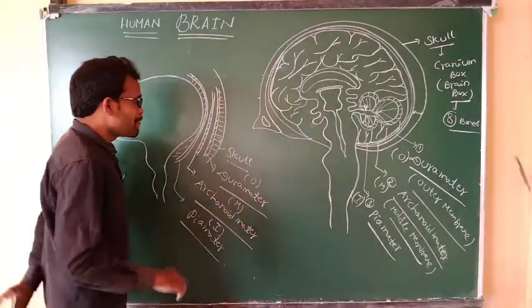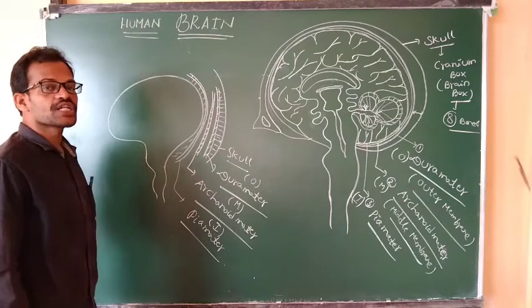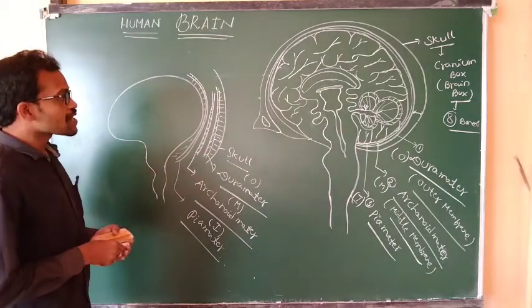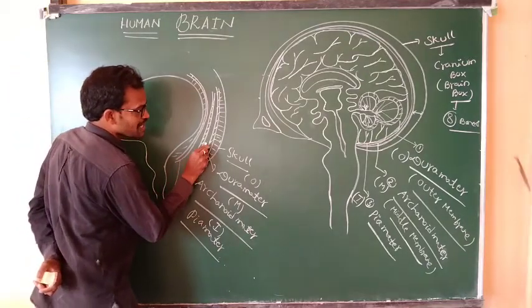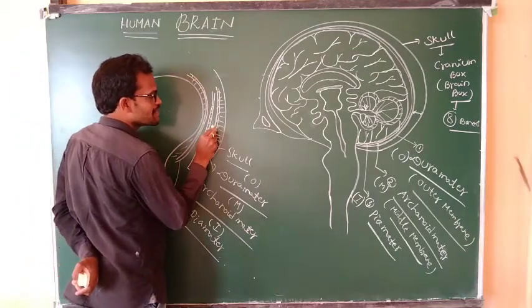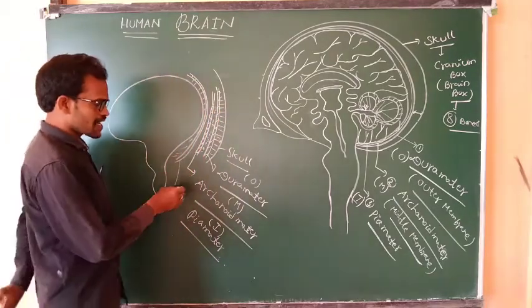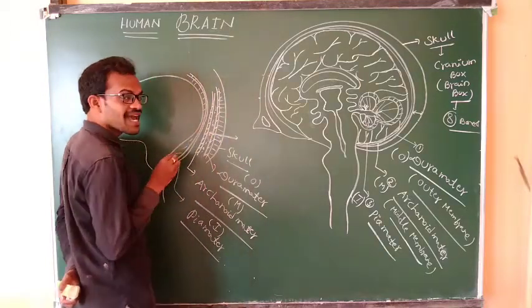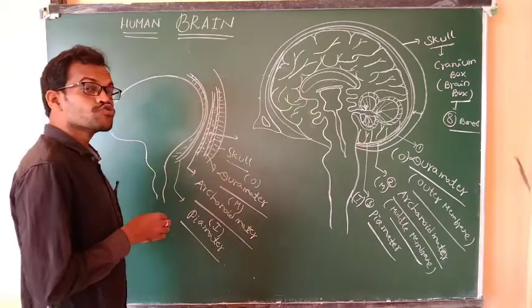See here, the gap located between the dura matter and arachnoid matter is known as the subdural space.